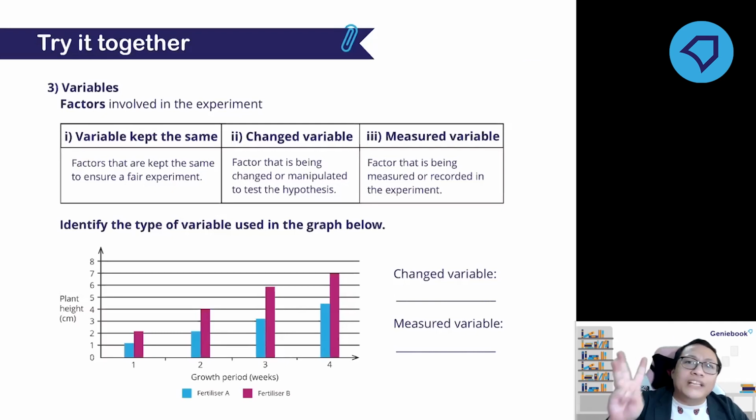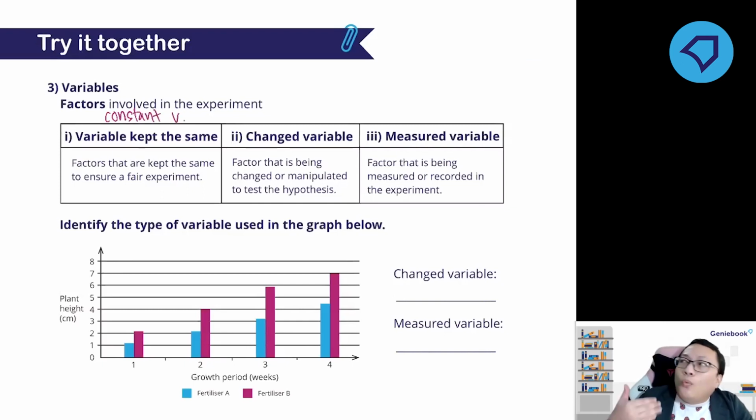There are three different kinds of variables. The first one is the variables that need to be kept the same throughout the experiment. We call this the constant variable.